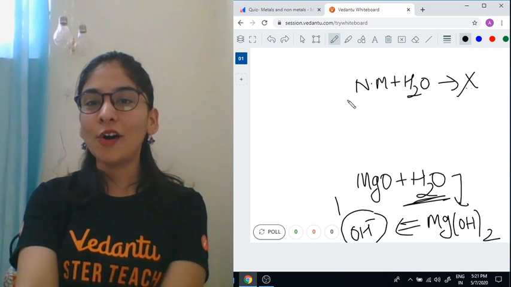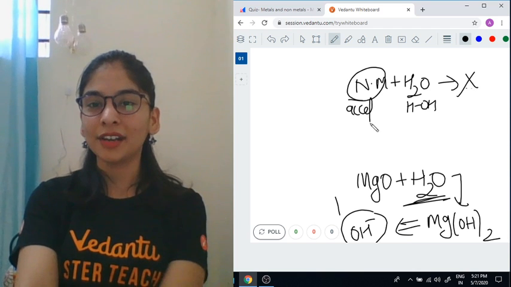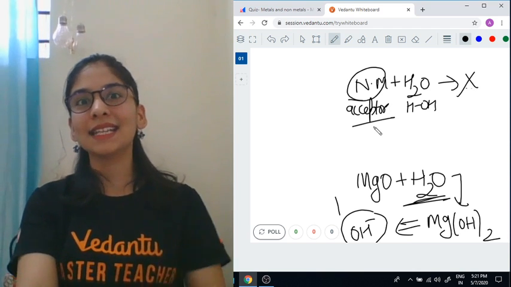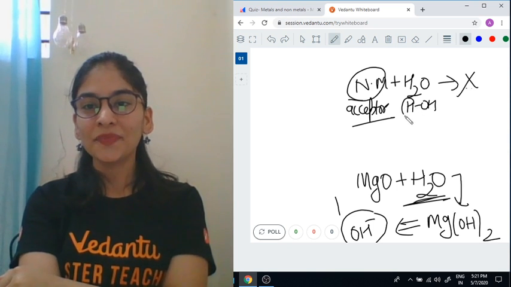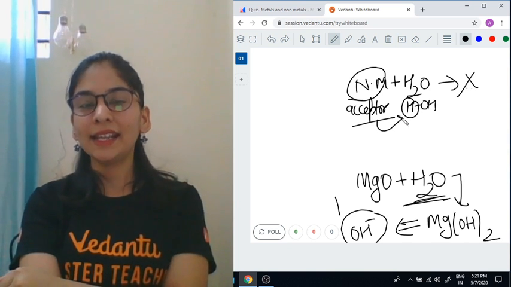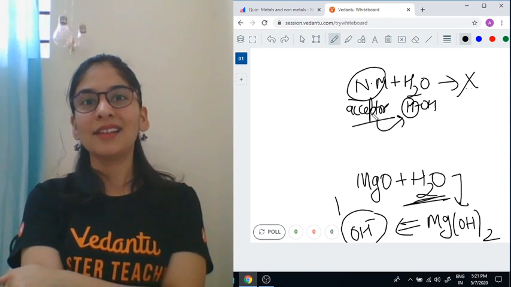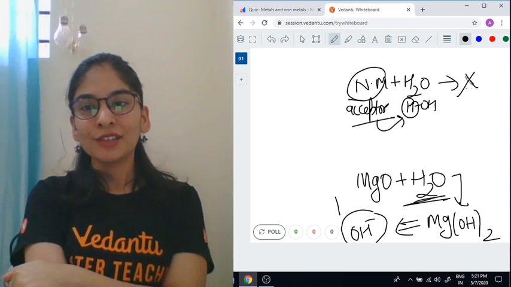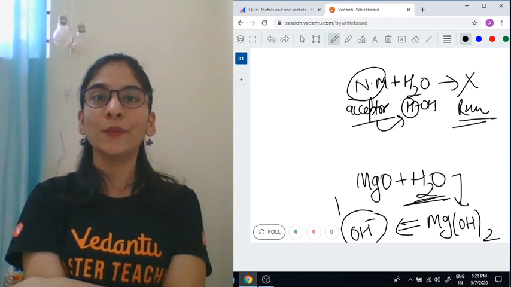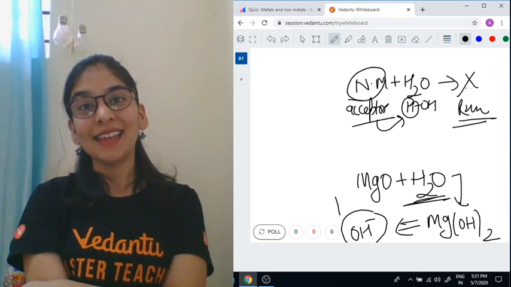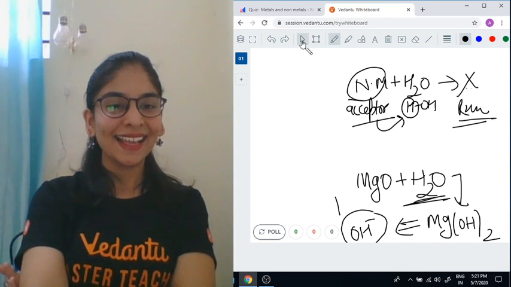Because a non-metal is more of an acceptor of electrons, it has a tendency to accept. For hydrogen gas to form, the hydrogen needs electrons to be removed in the form of hydrogen gas. This acceptor can't give its electron at all, so the reaction is not there. That's why we see phosphorus is stored in water, because it doesn't react with water. So the answer was C.